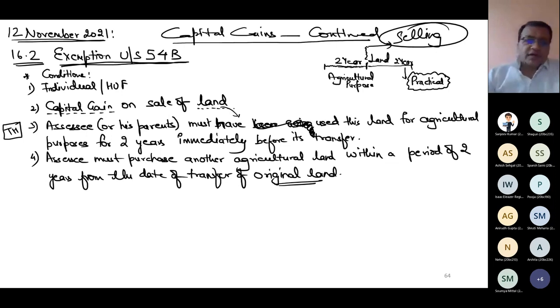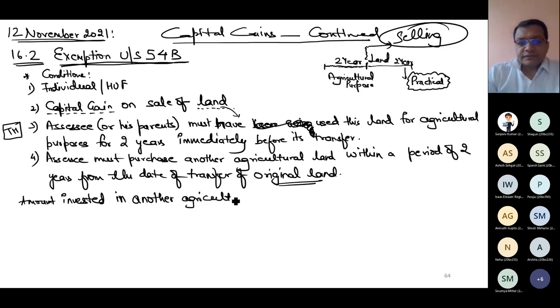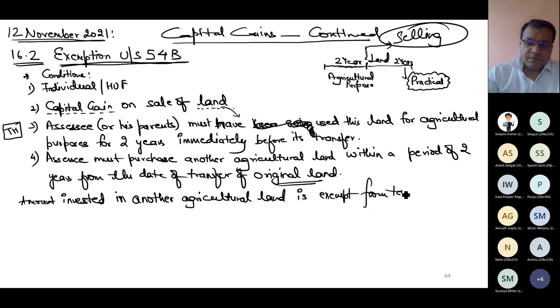So in that case, if all the above conditions are satisfied, the amount invested in another agricultural land will be exempt from tax. Now let me discuss one point from the book.